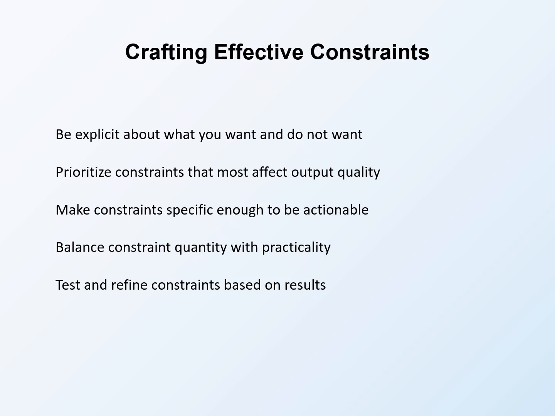Test and refine constraints based on results because you learn what works through experimentation. If certain constraints consistently produce good results, continue using them. If certain constraints cause problems, modify them. Your constraint library improves through iterative refinement.